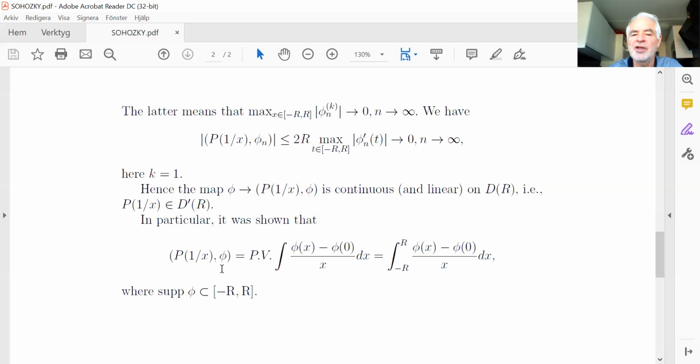For any test function there exists an interval outside of which it is 0, so we can represent this generalized function acting on phi as the integral from minus r to r of phi of x minus phi of 0, divided by x, dx, if the support of phi is in this interval. So this was a very short lecture, but it's useful for the further lectures.